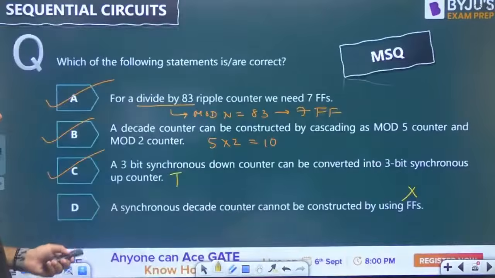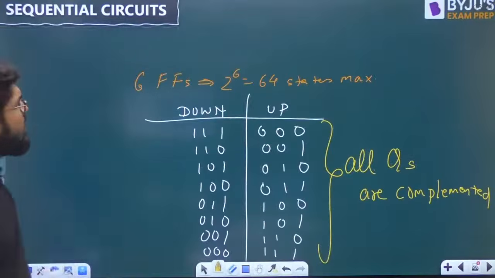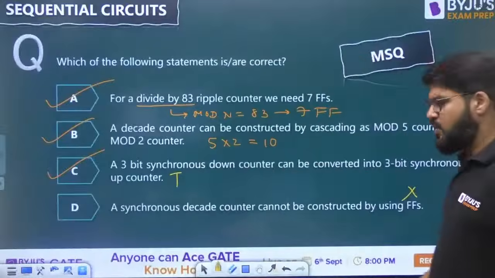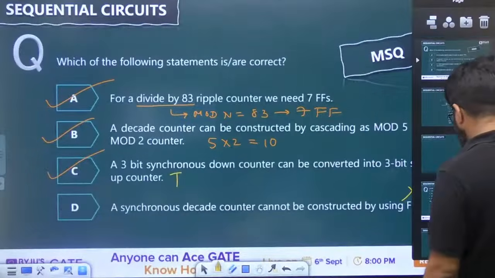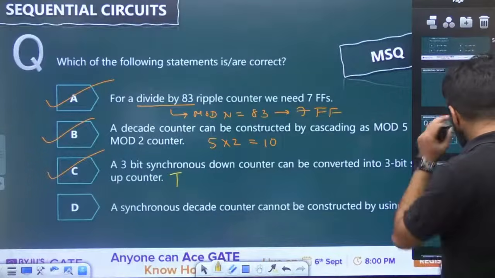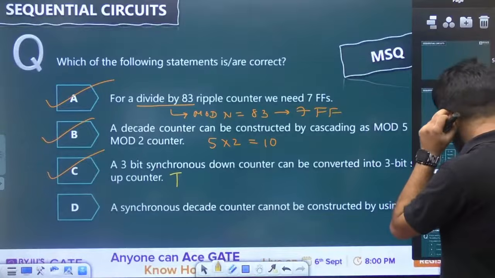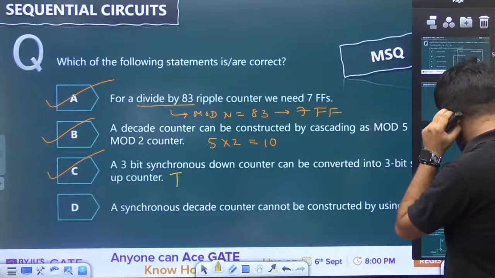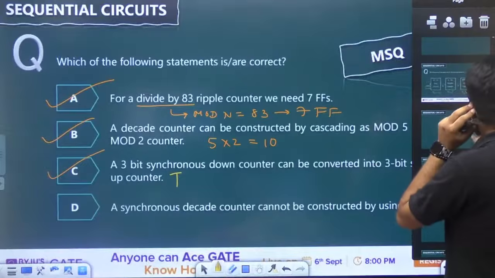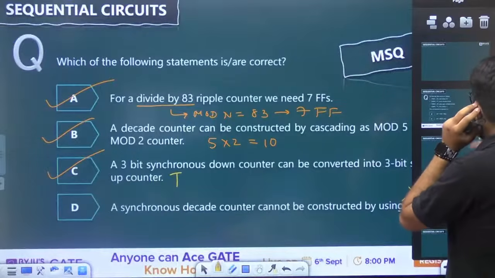Okay, now let me take up, time is there now. Let's take one interesting question here. We must look at this one. Yeah, here it is.